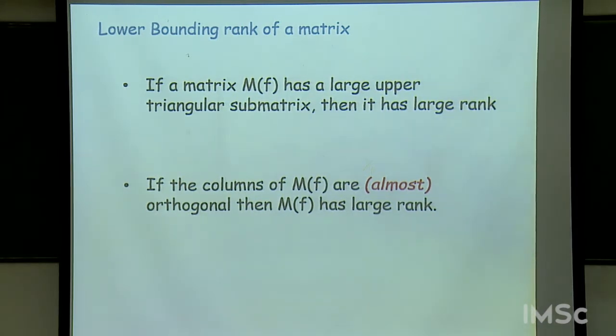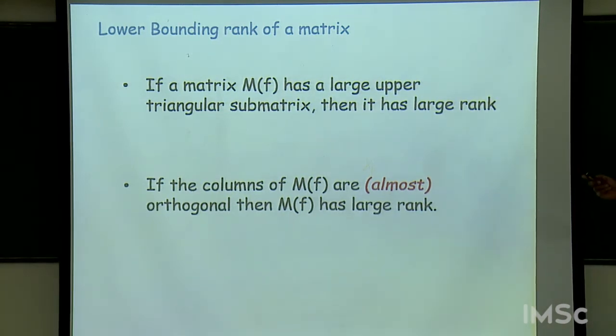So consider a very large matrix. Suppose it contains a submatrix which is, let's say, upper triangular. You can use it to lower bound the rank. In fact, the size of this upper triangular submatrix is itself a lower bound on the rank of the entire matrix.